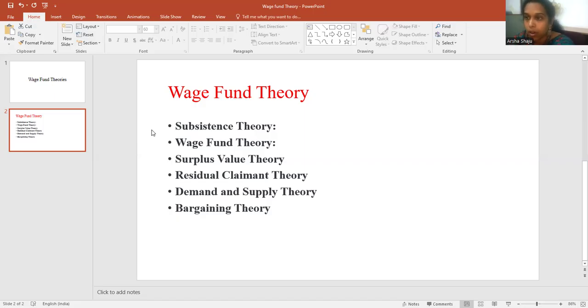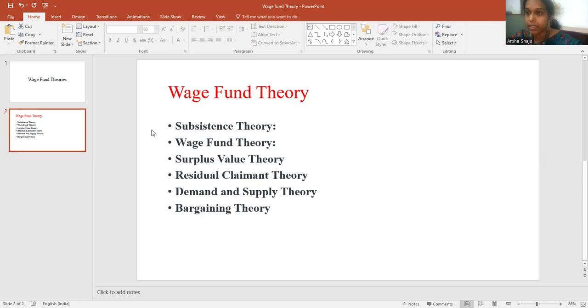That amount they have set aside is what we call the wage fund. Suppose the wage fund is already created. For example, a company created a wage fund of rupees 100.